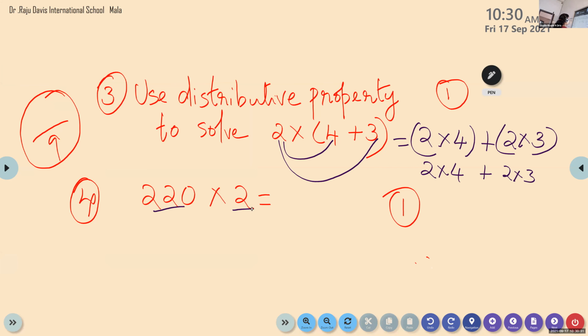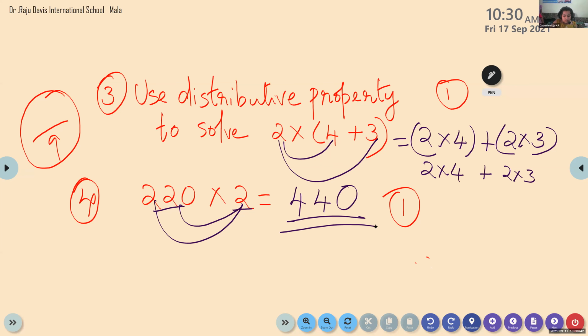220 times 2. 2 into 0 is 0. 2 into 2 is 4. Here also 2 into 2 is 4. So 440. Okay. So children, if you got all these correct, you can get 9 marks. It is 9 out of 9. Understood? If you write 8 plus 6 here, that is also correct, no problem. But at least you have to write 2 into 4 plus 2 into 3.